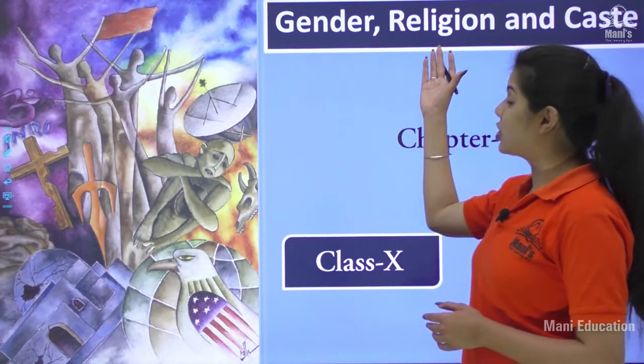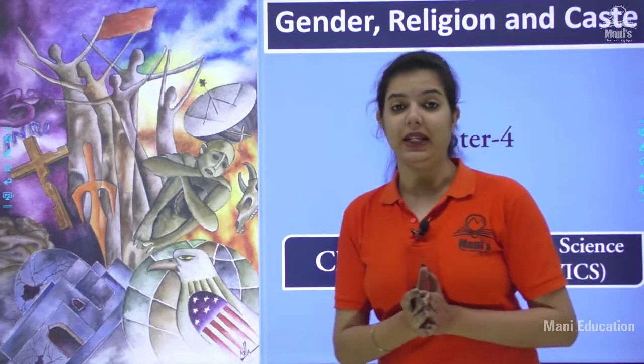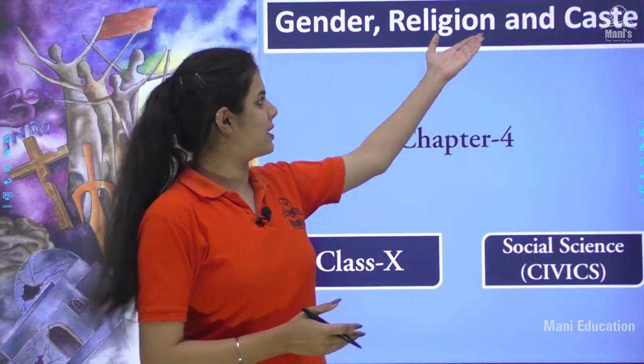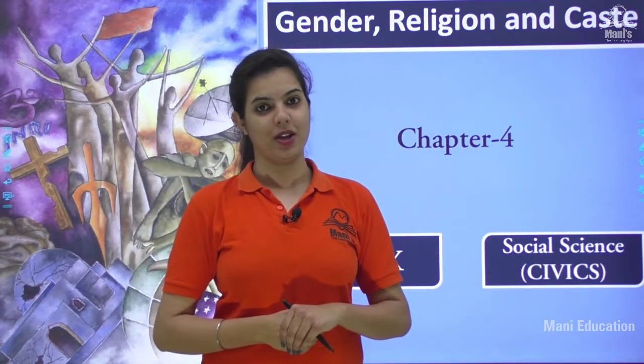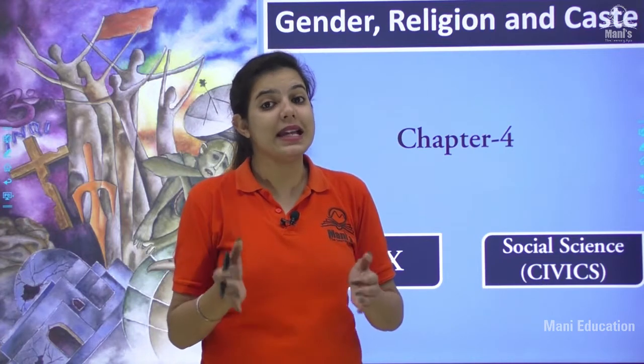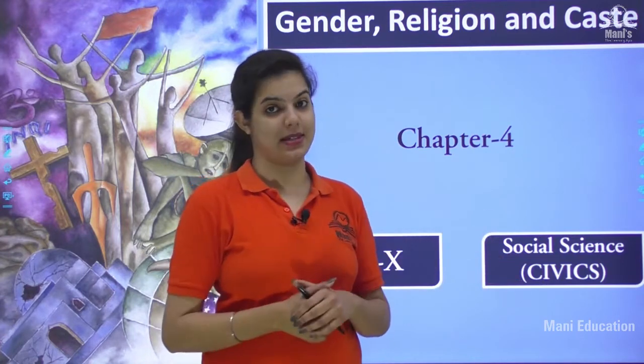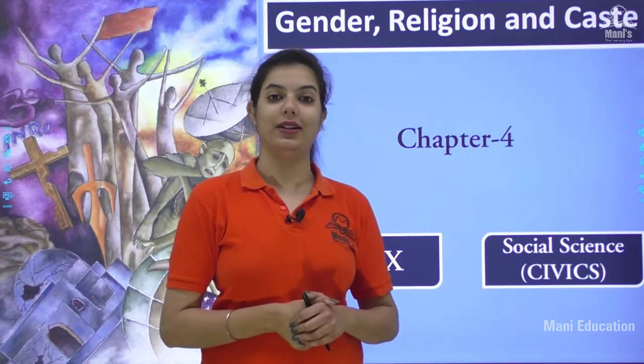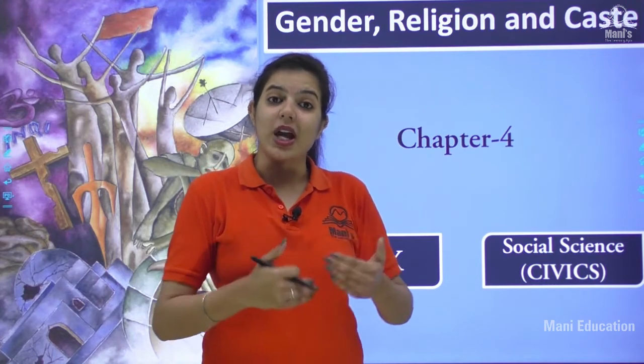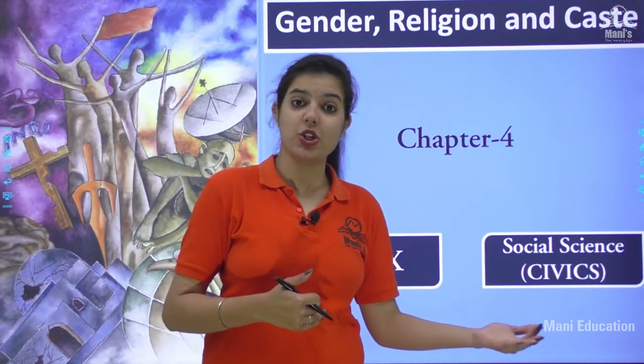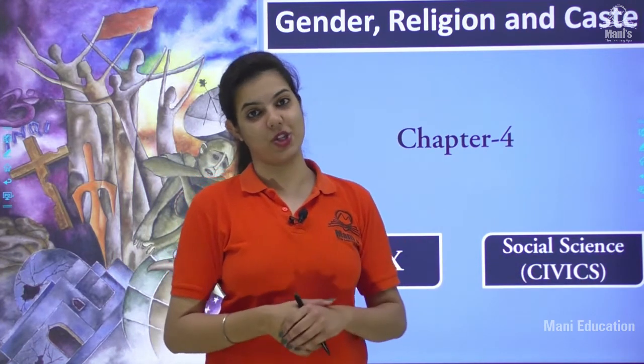Okay, religion, following a particular belief, and caste is the subgroup of religion. So when these types of social differences overlap the other, they become gender division, religion division and caste division.